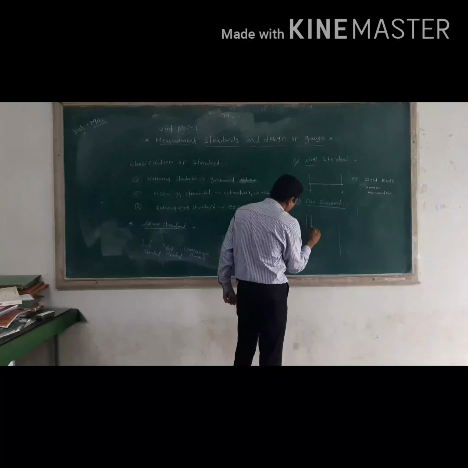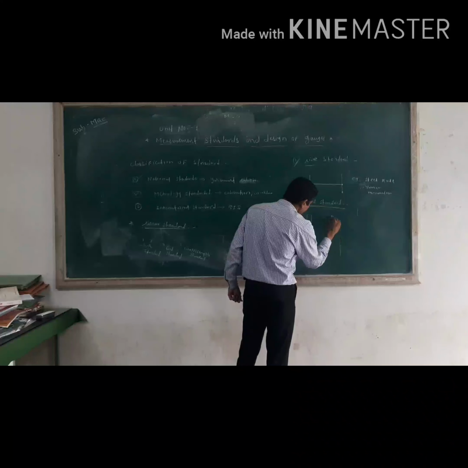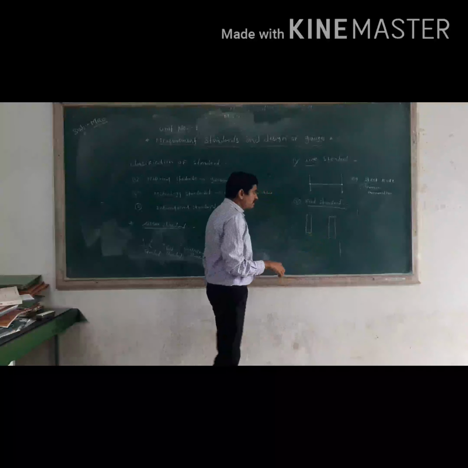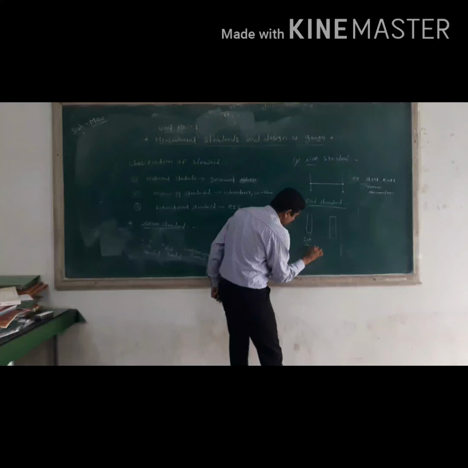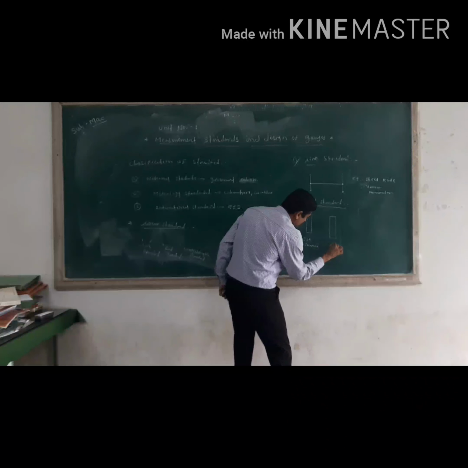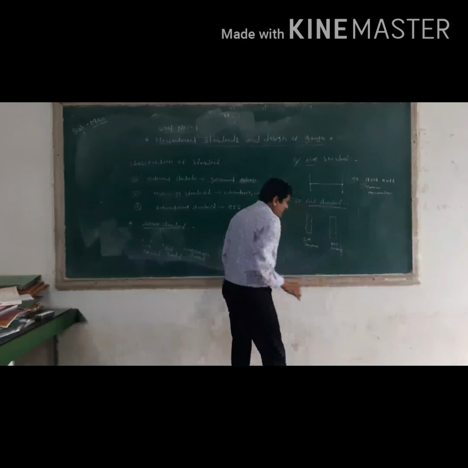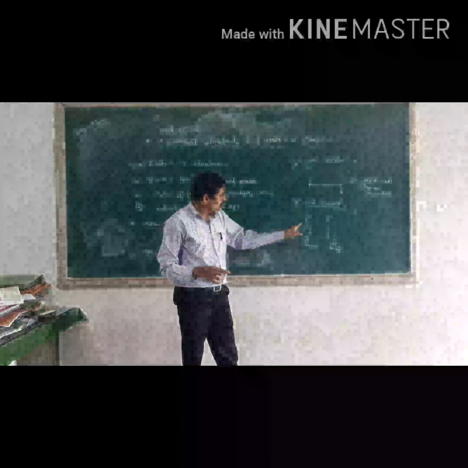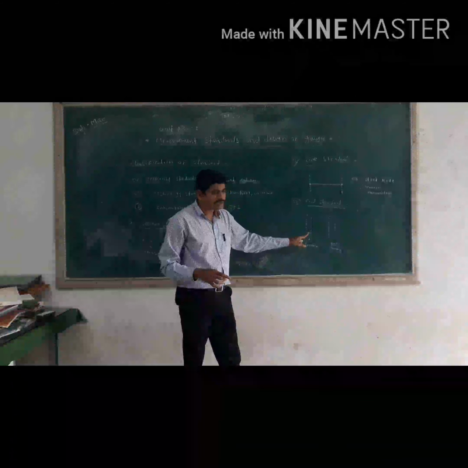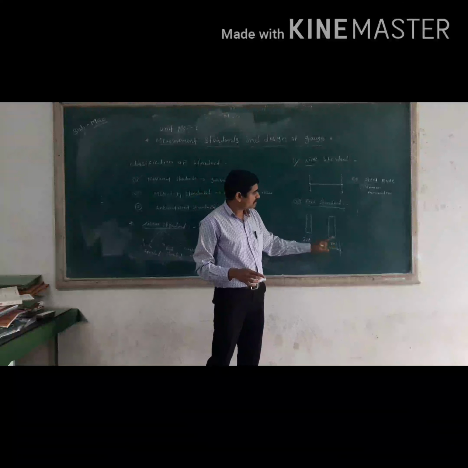See, I will draw two parallel flat surfaces. Suppose this is the first surface and this is the second surface, and we want to measure the distance between those two parallel faces, or surfaces.